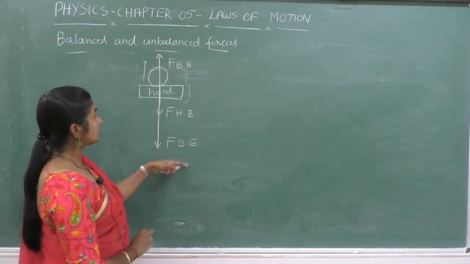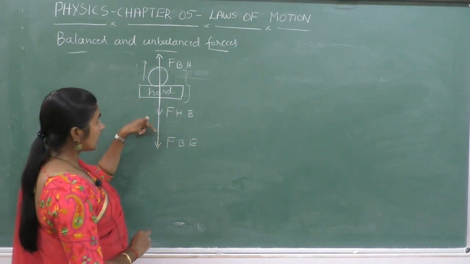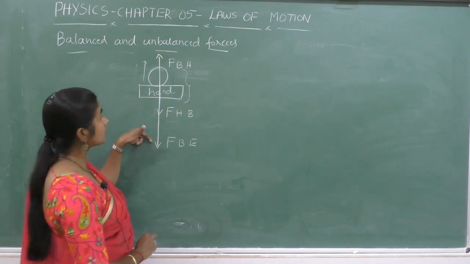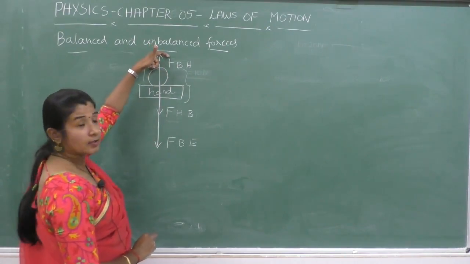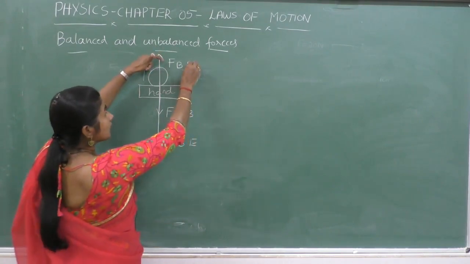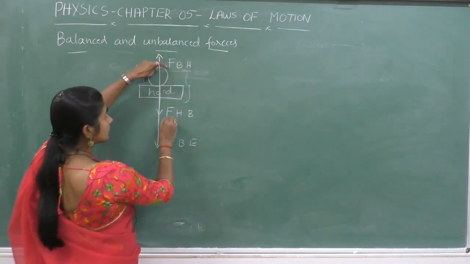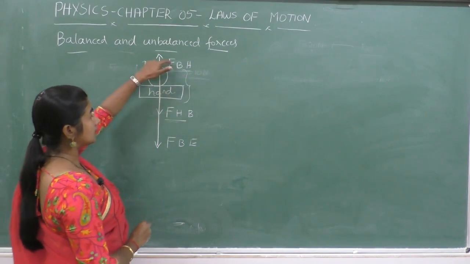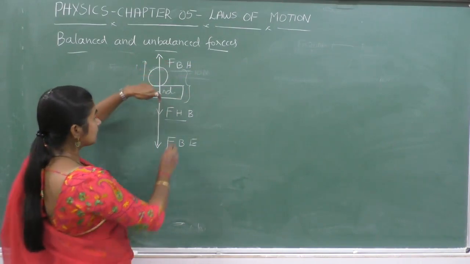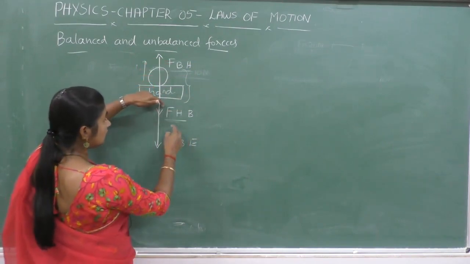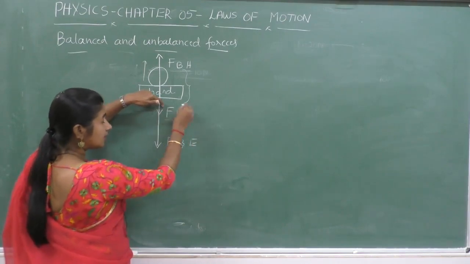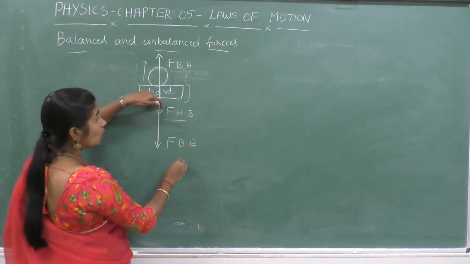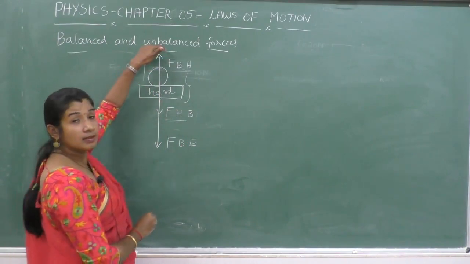If you consider, there are two forces acting in the downward direction and one force acting in the upward direction, and the magnitudes of this and this are equal. That means if there is an additional force in the downward direction, the resultant downward force is more compared to the upward force.